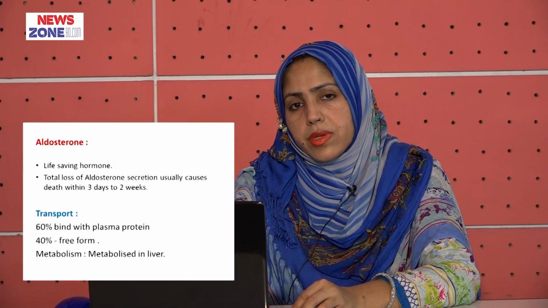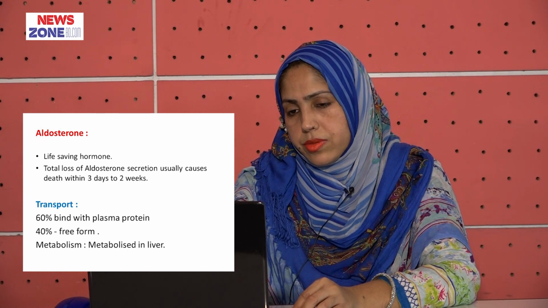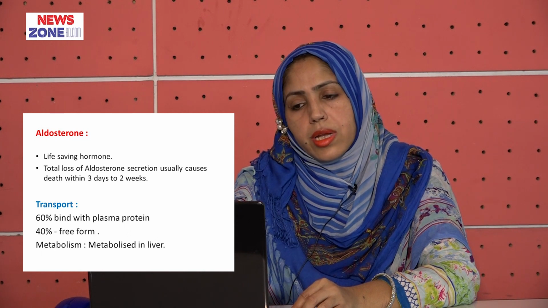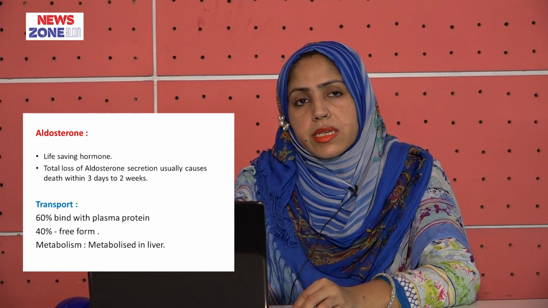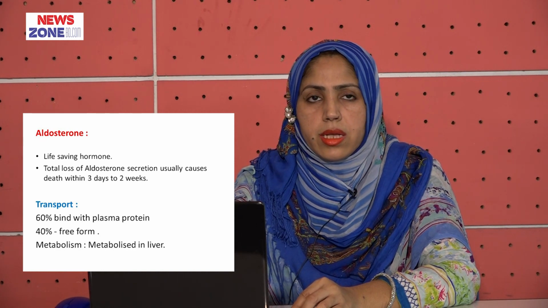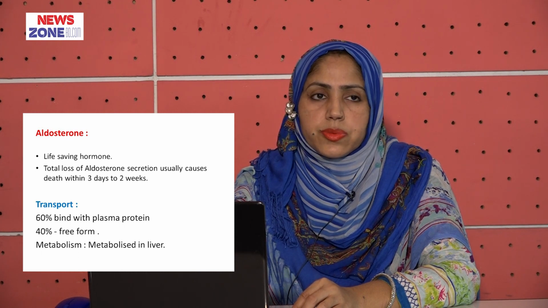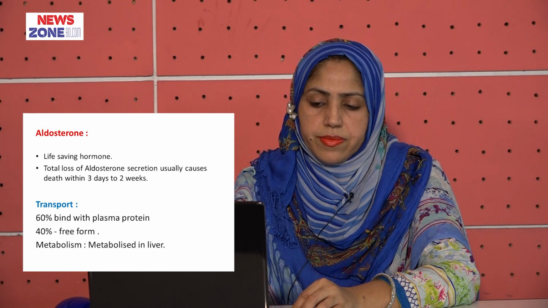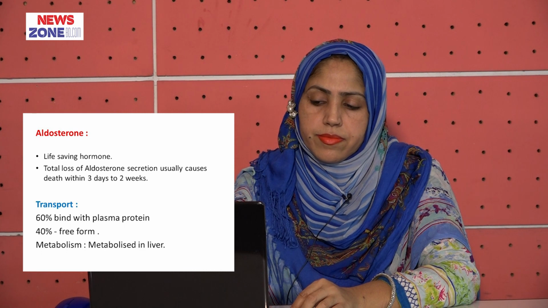Now we discuss aldosterone broadly. Aldosterone is a life-saving hormone, and total loss of aldosterone secretion usually causes death within 3 days to 2 weeks. For transport, 60% of aldosterone is transported with plasma protein and 40% freely, and aldosterone is metabolized in the liver.